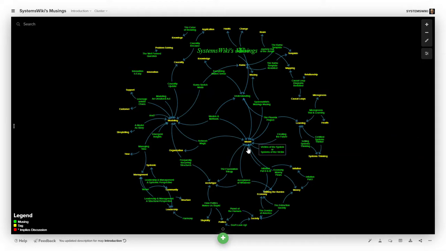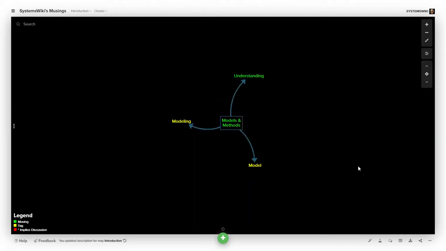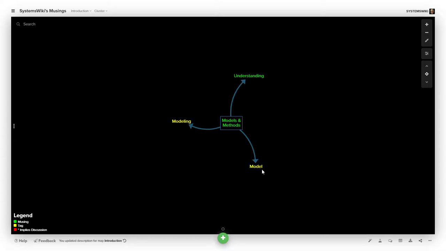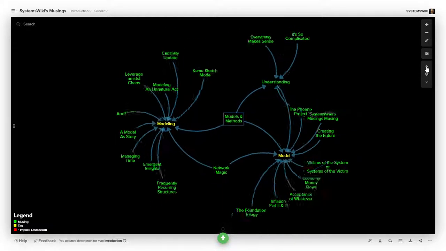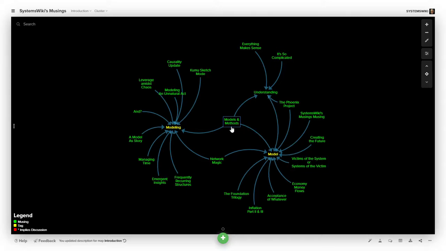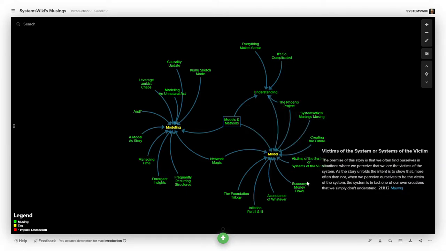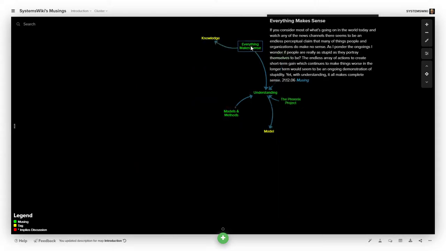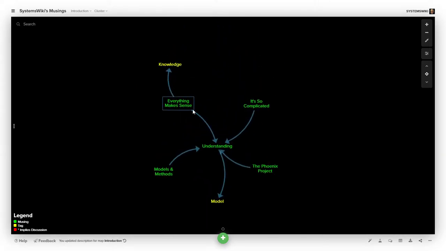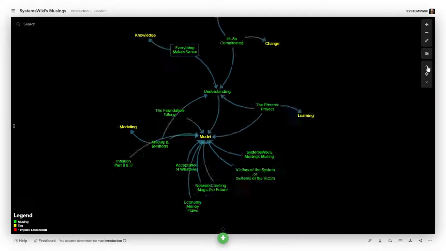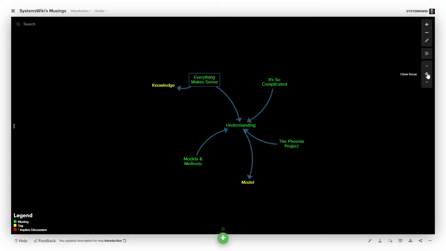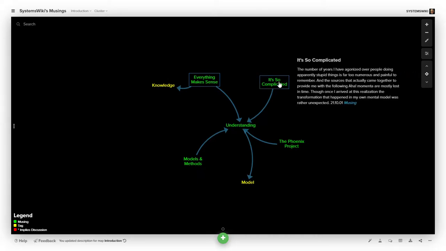If you happen to go and say, okay, let me look at this, it gives you that and says this musing is related to this musing, and there are 2 relevant tags. I can go ahead and expand the view to say, okay, the model tag is related to all of these, and the modeling tag is related to all of these. And I can actually hold down the shift key and change the focus to something else. So I'm now focused on this, and I can expand this and contract. And there's just a myriad of views that you can go to until you finally find the right one.